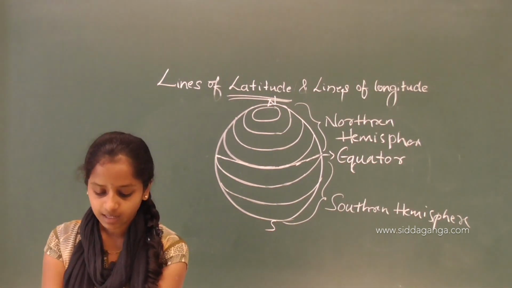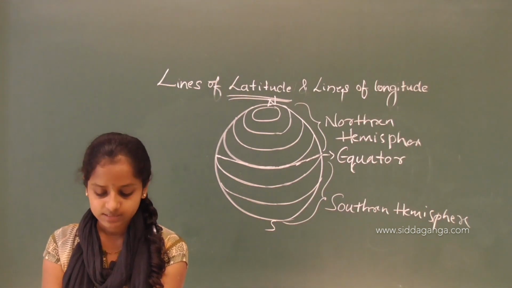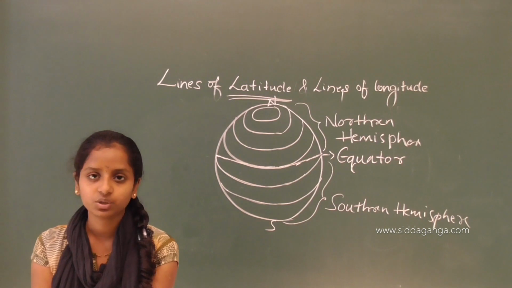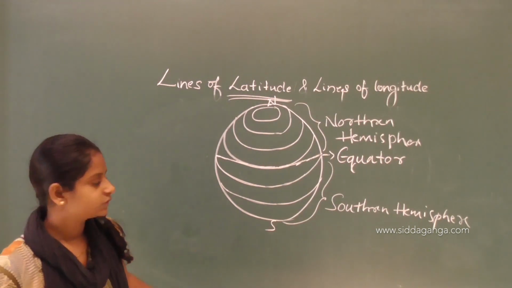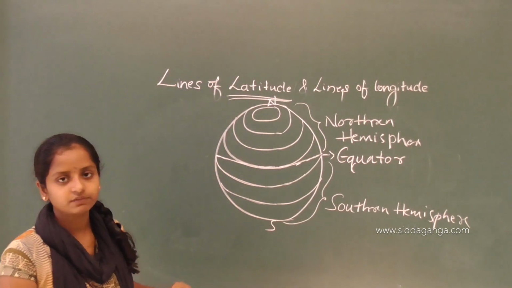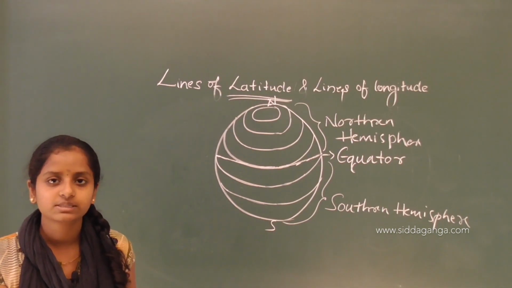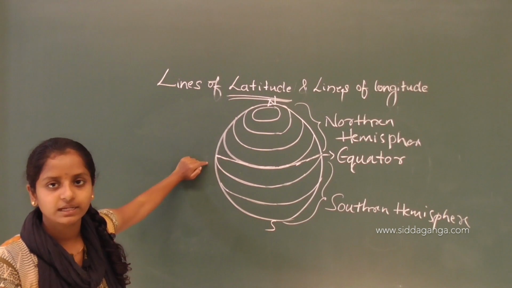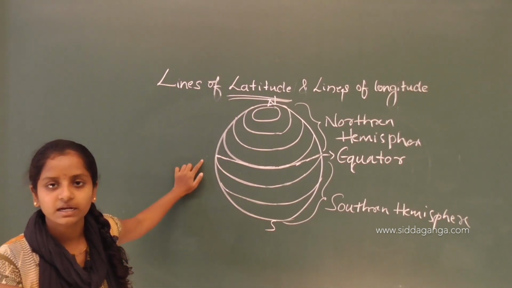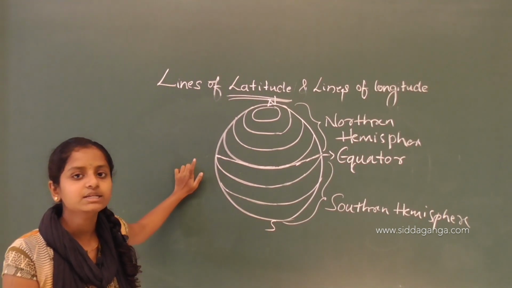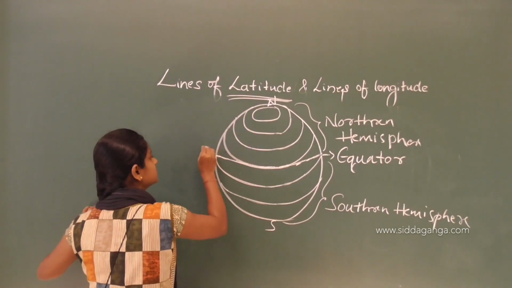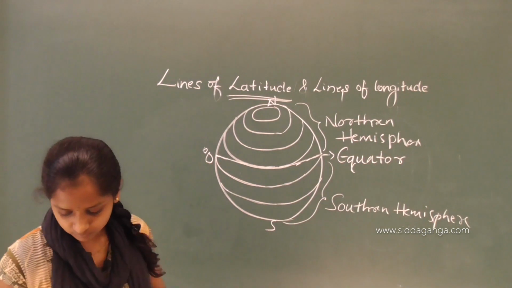The lines are given numbers starting with the equator, which is at 0 degrees. So these lines are given numbers starting from the equator. ಸ್ಟಾರ್ಟಿಂಗ್ ಫ್ರಮ್ ದ ಇಕ್ವೇಟರ್ಗೆ 0 ಡಿಗ್ರಿ ಕೊಟ್ಟಿದ್ದಾರೆ. ಸೊ ದಿಸ್ ಇಕ್ವೇಟರ್ ಇಸ್ 0 degree.